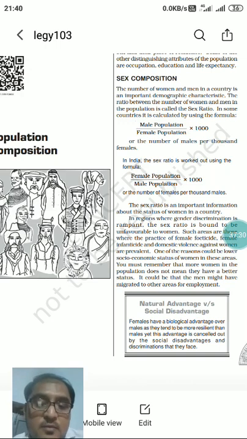But in most countries, especially in the case of India, we do not define it this way. We have another way of defining sex ratio. We define it using female population divided by male population into 1000, that is, the number of females per thousand males. Instead of the number of males per thousand females, we define it as the number of females per thousand males. We will look at these things in detail in the next class. Till then, just try to read it. We are going to start this chapter in the next class.